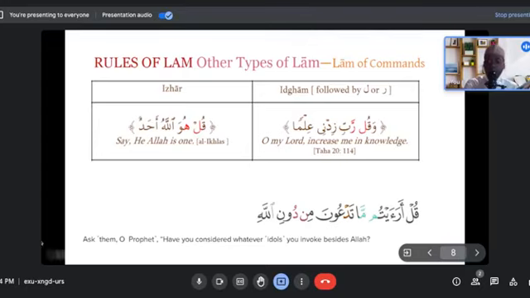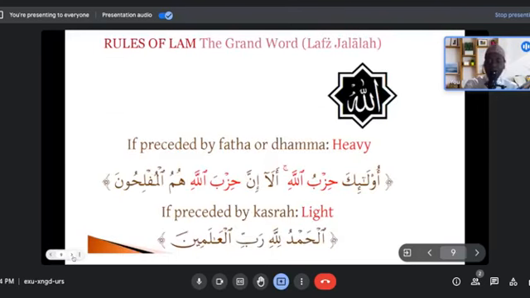So that's that. The last one I'm going to discuss right now is whenever we have a silent lam as part of the word of Allah subhanahu wa ta'ala, the name of Allah. It's either you do the tafkhim or at-tarqiq. So what is the meaning of this? If the word Allah is preceded by a fatha or a dhamma, you have to do tafkhim. So you have to pronounce the word of Allah with a very heavy and closed mouth.